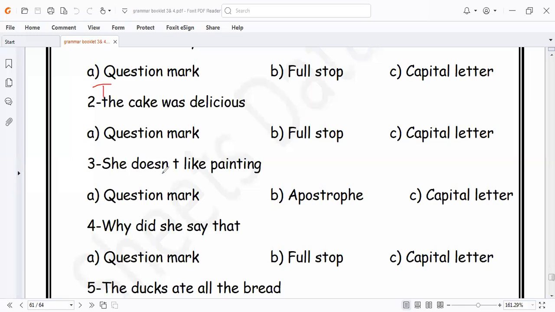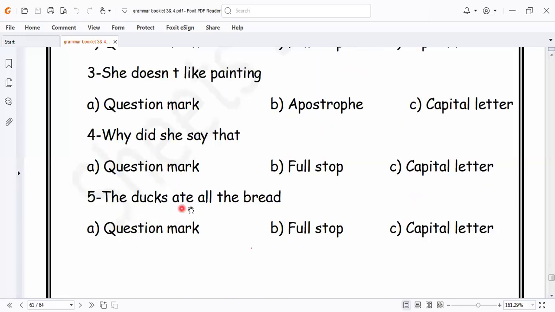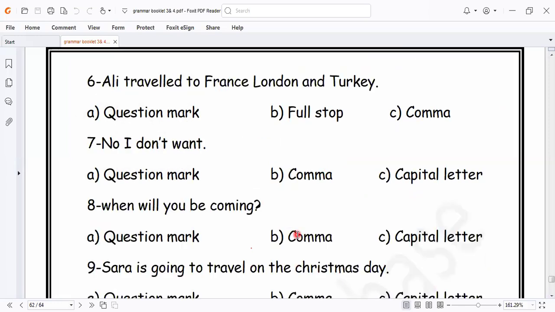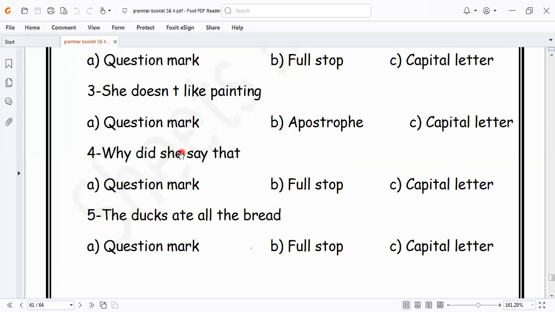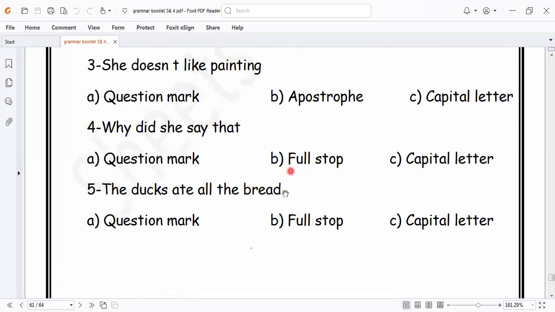Here is: she doesn't like painting. So here we have an abbreviation with an apostrophe. Why did she say that? Here we have a question mark, so I put a question mark here. Okay, let's go to another one. The ducks ate all the bread. So it will be a full stop at the end; we put a full stop here.